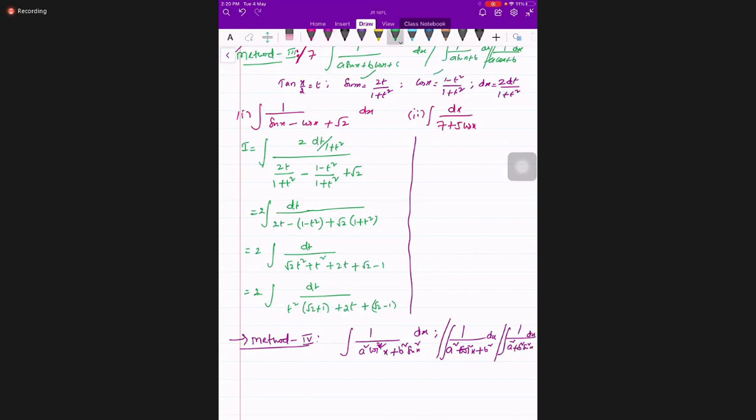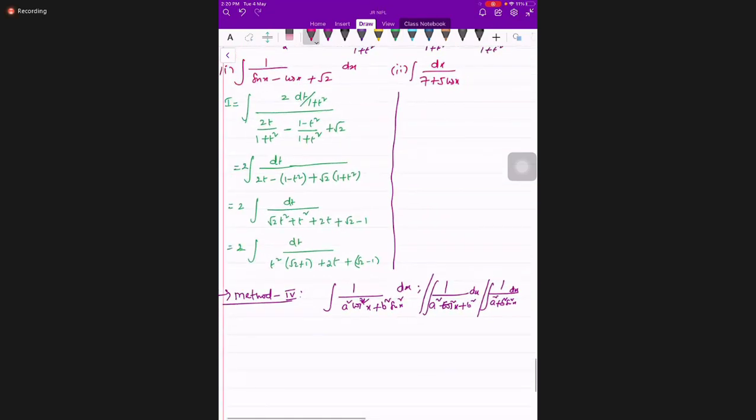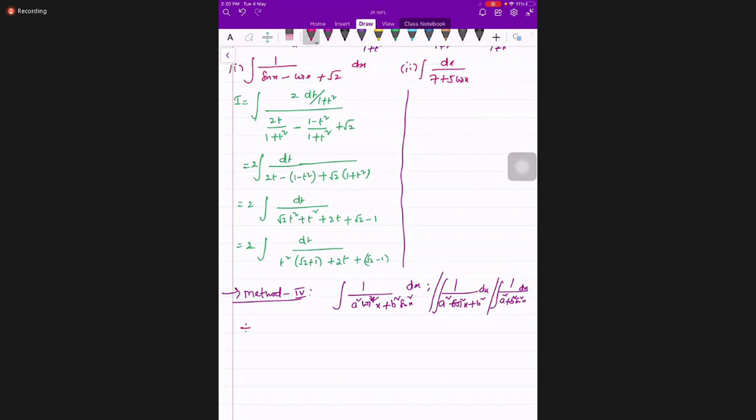How about this method and idea, students? Whenever you see such a question, divide by cos square x and take tan x as t. Tan x as t, and you will get secant square x dx is dt. Correct, students?